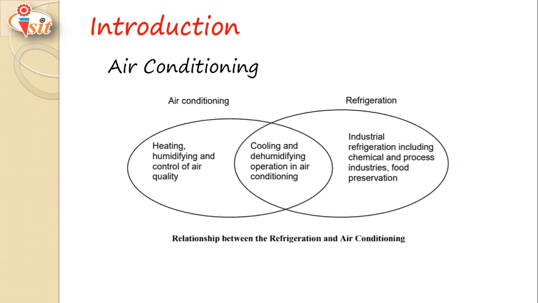Next, air conditioning. This is the relationship between refrigeration and air conditioning. Why do we require a refrigerator and air conditioning? We have just seen that a refrigerator is generally used for industrial refrigeration purposes, including chemical and process industries, and food preservation like dairies. Air conditioning is required for heating, humidifying and to maintain the quality of air. And the common thing between refrigeration and air conditioning is the cooling and dehumidifying operation in air conditioning.